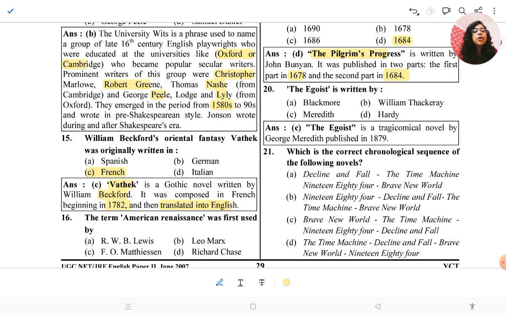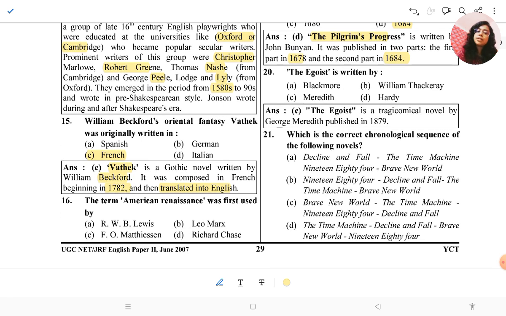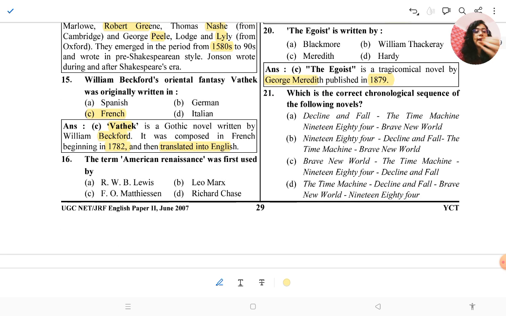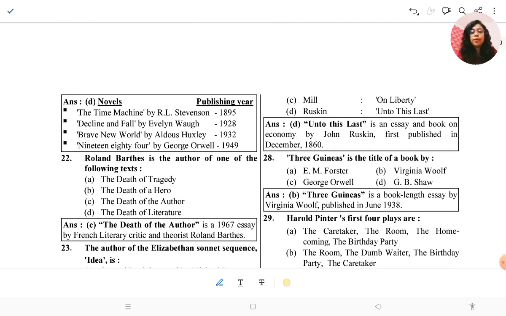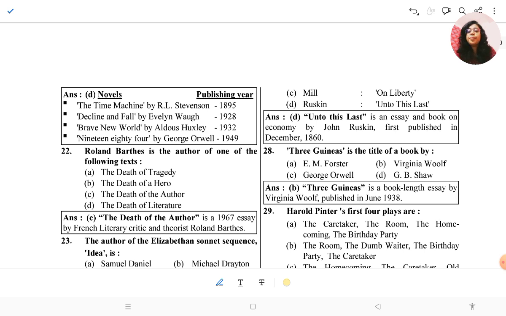Okay, so The Egoist is written by George Meredith, published in 1879. So it was written by George Meredith. The Egoist is an important work. Then again the chronological question, so I will go to the answer.